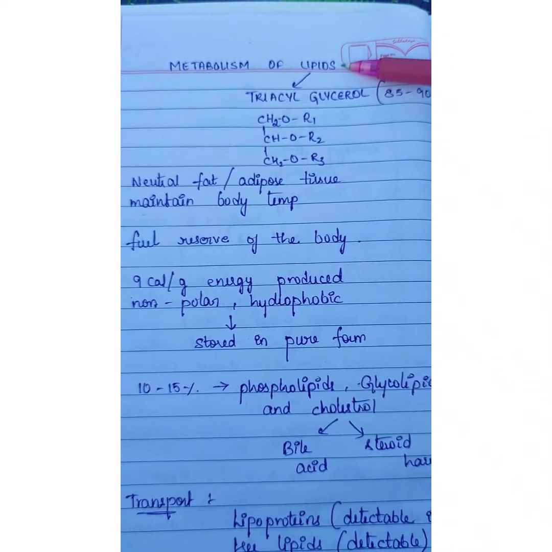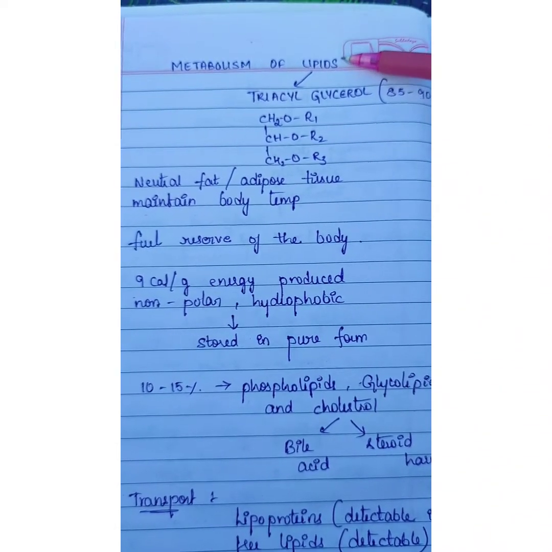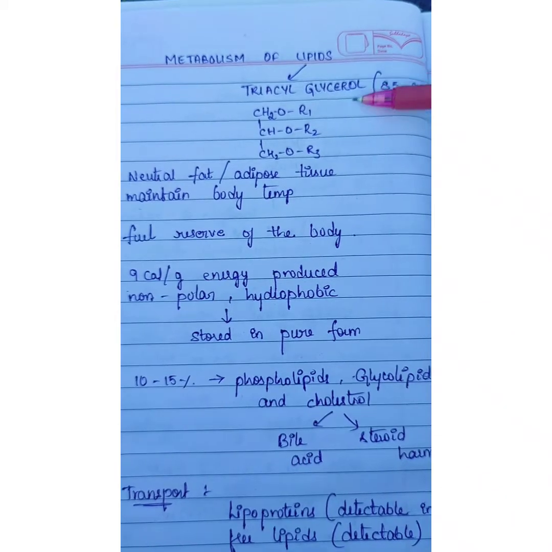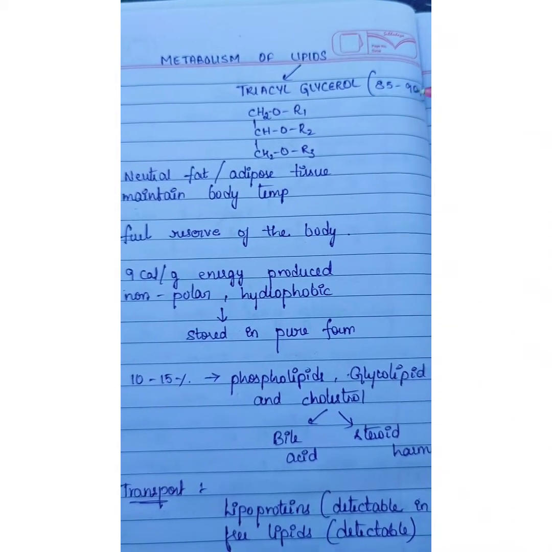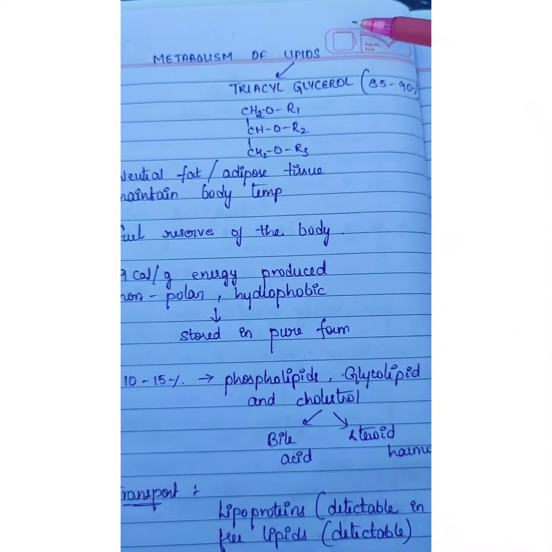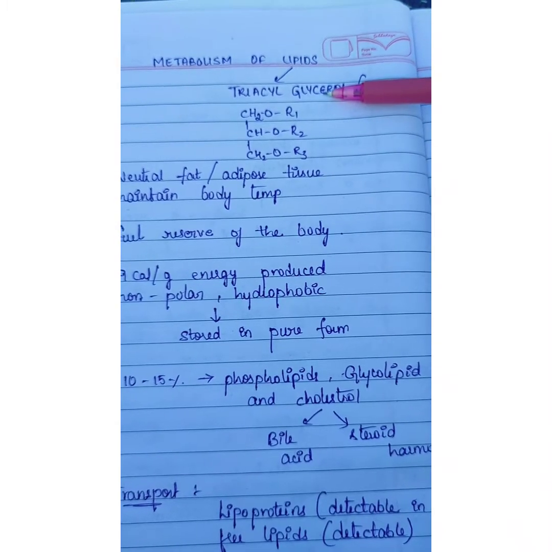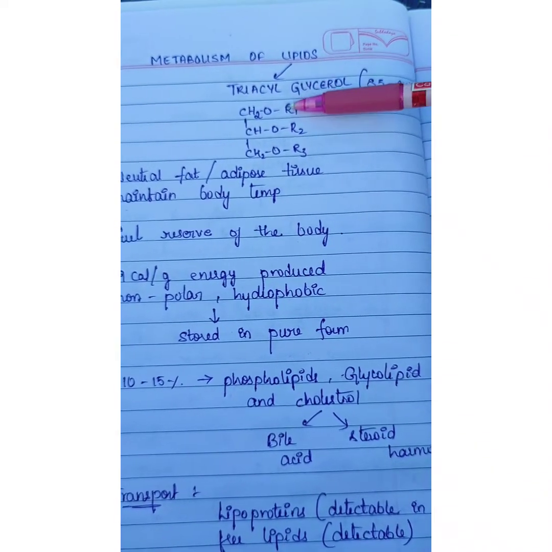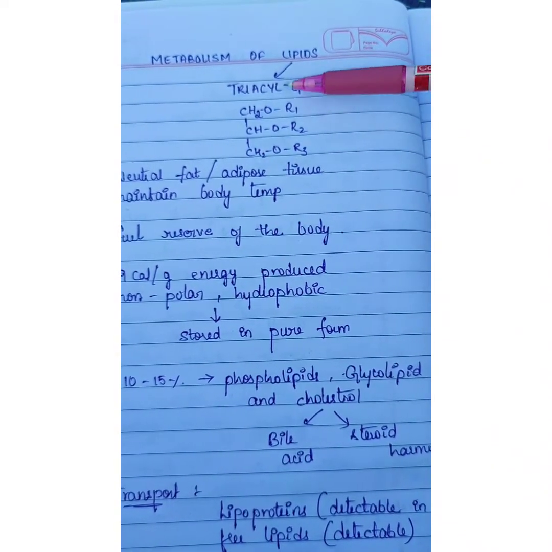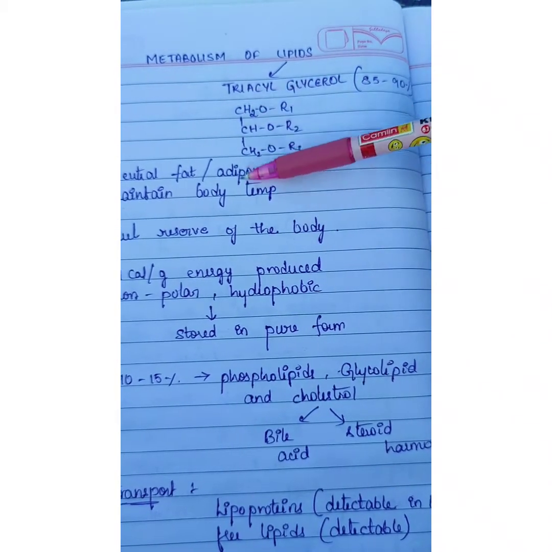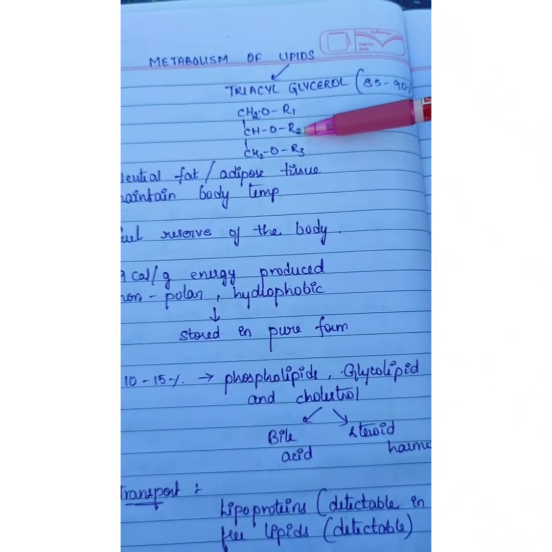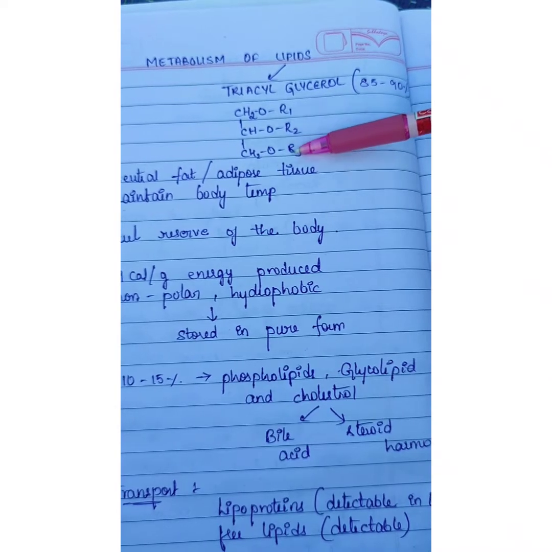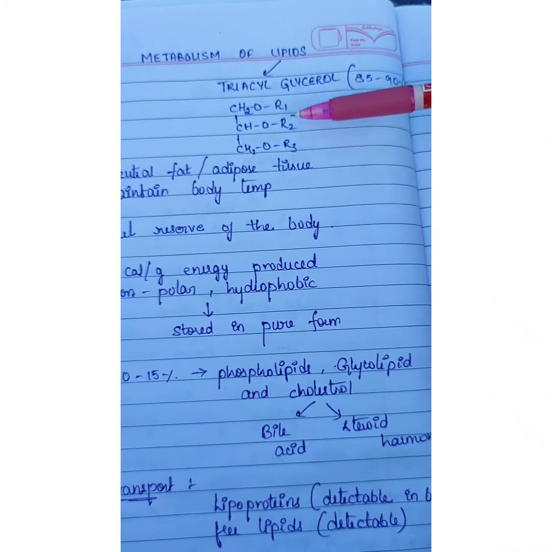Lipids in the body mostly exist in the form of triacylglycerol. 85 to 90% of the lipids are in this form only. So this is the structure of triacylglycerol. This is the structure of glycerol, and three fatty acids R1, R2, R3 are attached to it.